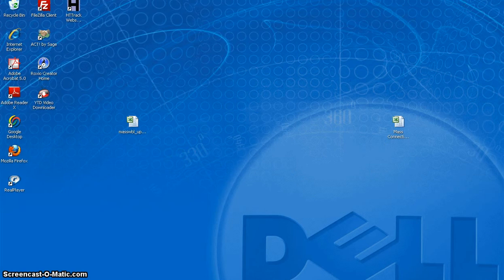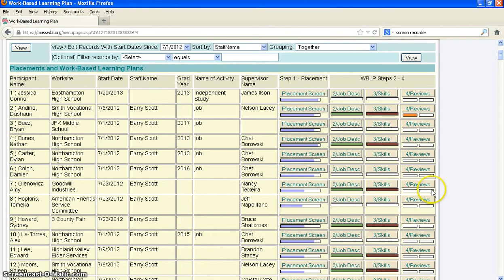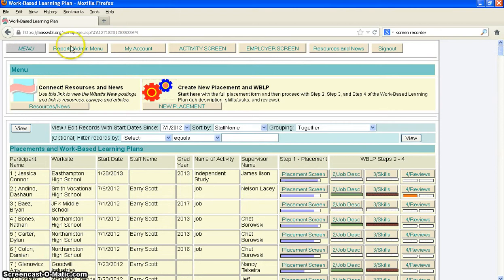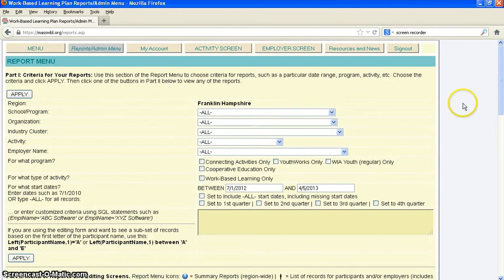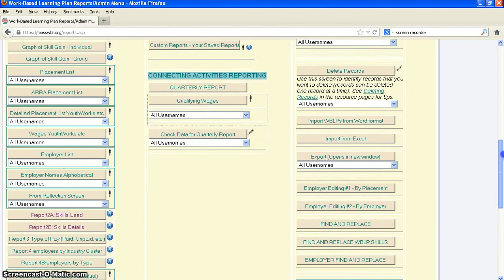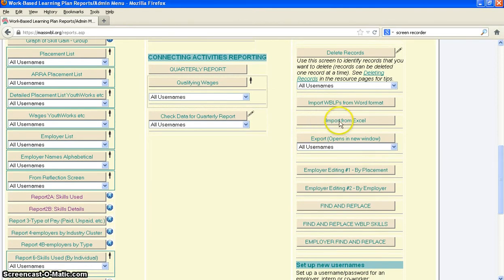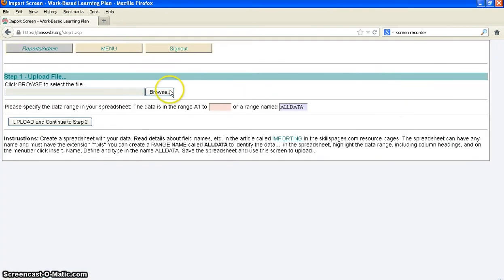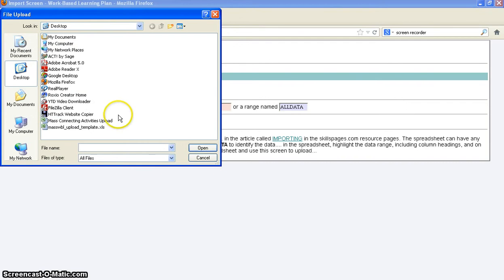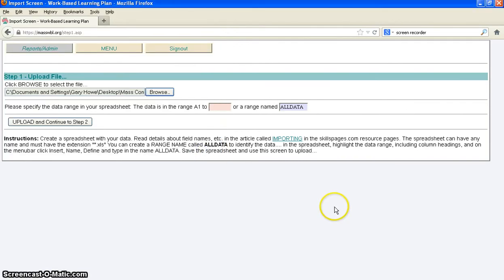Alright, so now let's go to the work-based learning plan. And here you see the menu. And I'm going to go to the reports menu. And I'm going to scroll down, and you should see this icon, Import from Excel. Alright, now you have to first upload your file. And it's this one, so I'm going to open that.